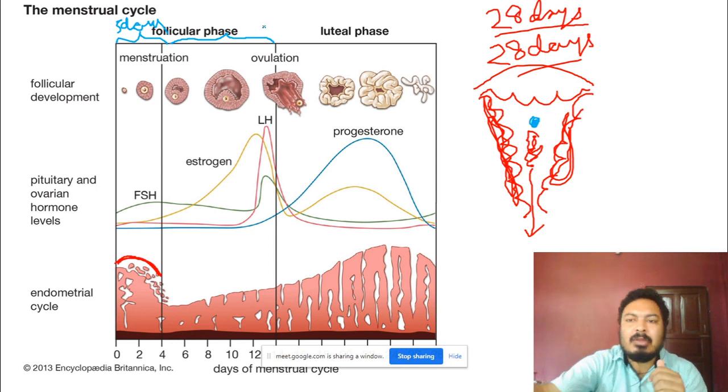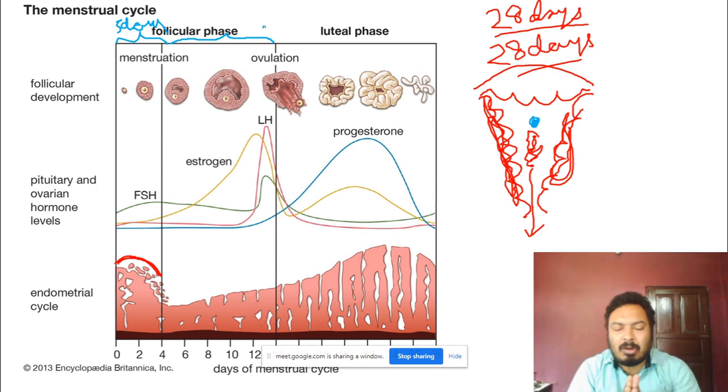Okay, so the blood vessels that ruptured in the first 5 days, the endometrium again starts developing into new blood vessels. New blood vessels start to form in this follicular phase. Okay, at the same time, some follicles start developing.